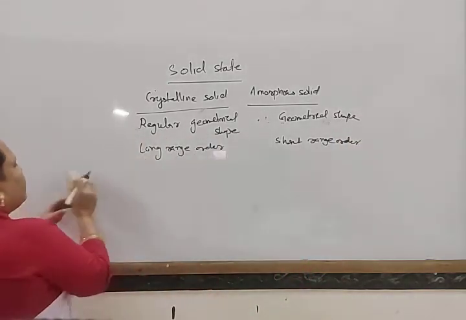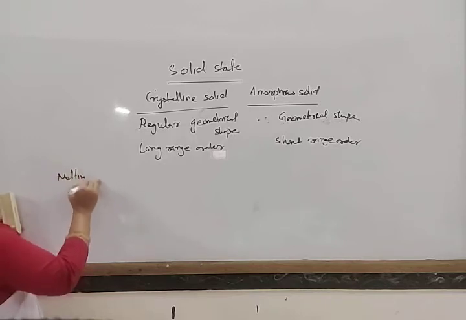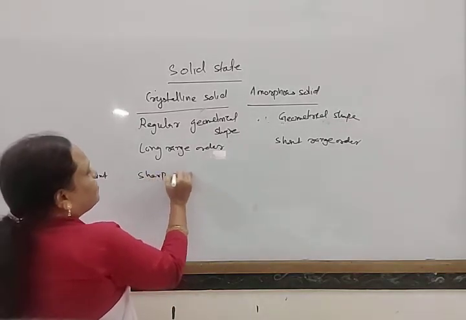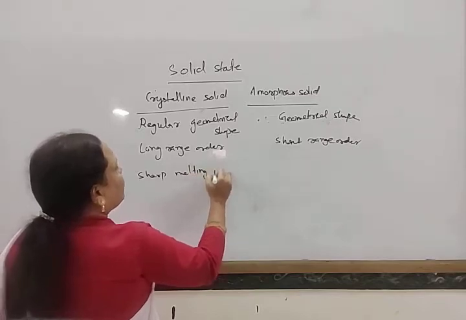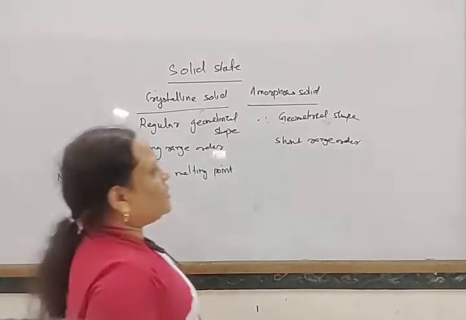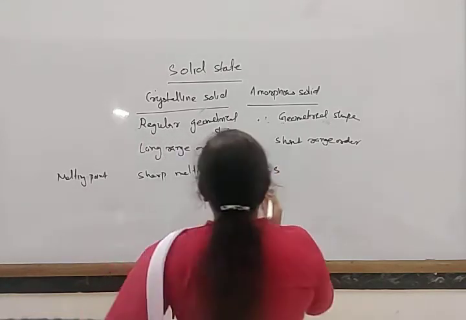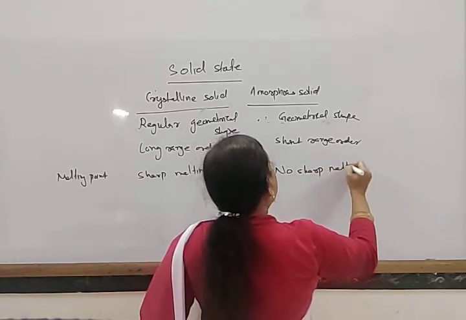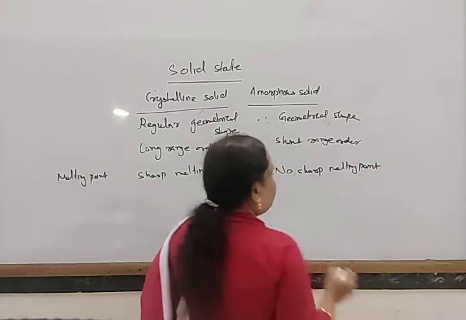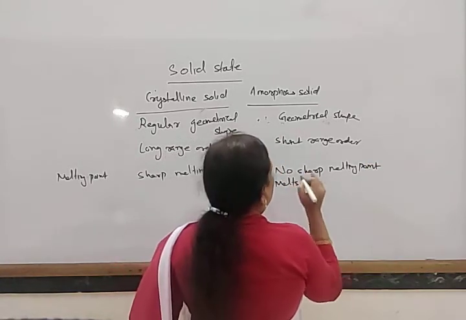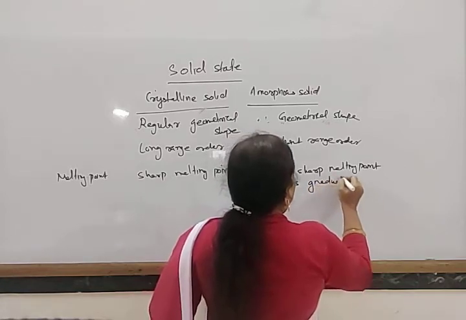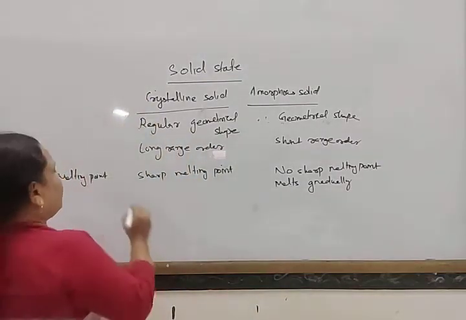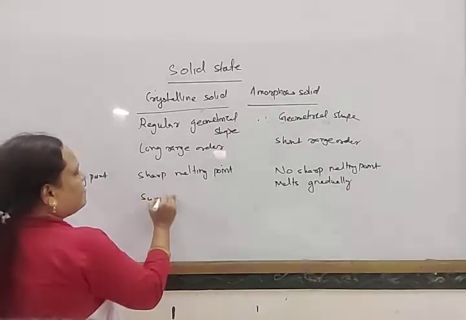Melting point. When we consider their melting point, the crystalline solids have a sharp melting point, and amorphous solids do not possess a sharp melting point. They generally melt gradually.